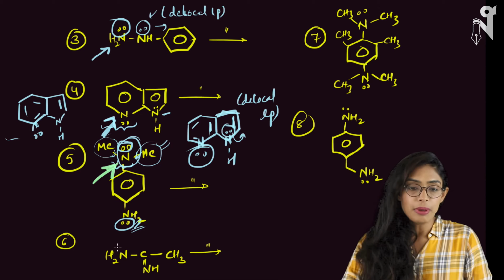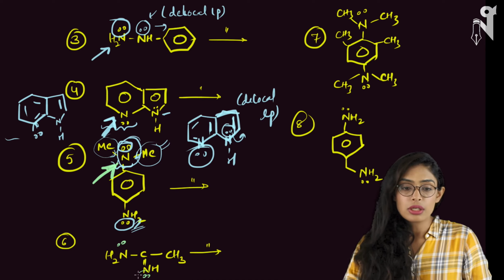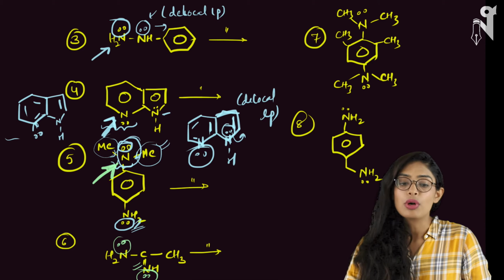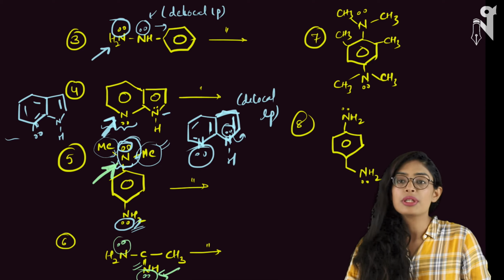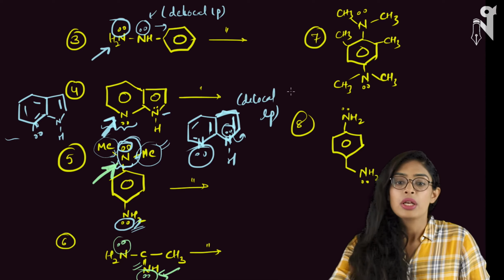Now look at the next compound. Next compound, we have this lone pair and we have this lone pair. This lone pair is the local one, whereas this lone pair is involved in conjugation with this pi bond. So definitely this nitrogen should be the site of protonation.